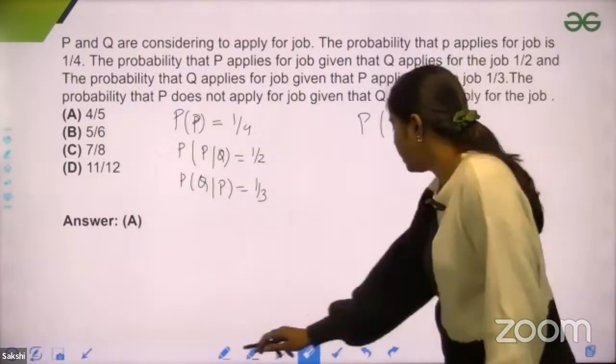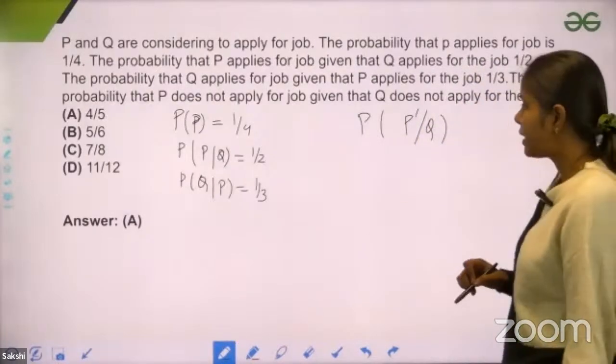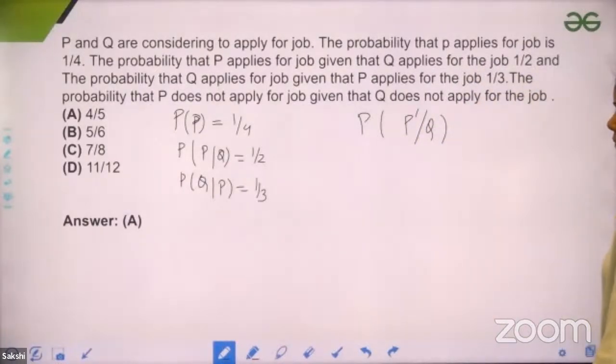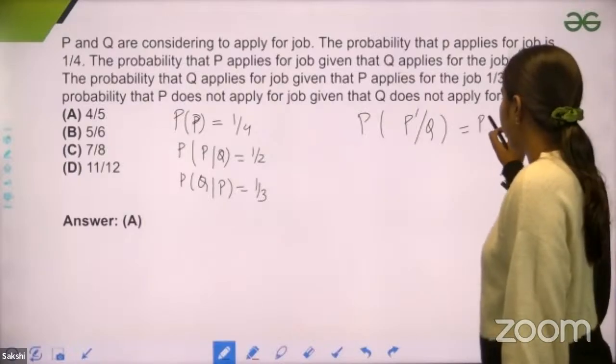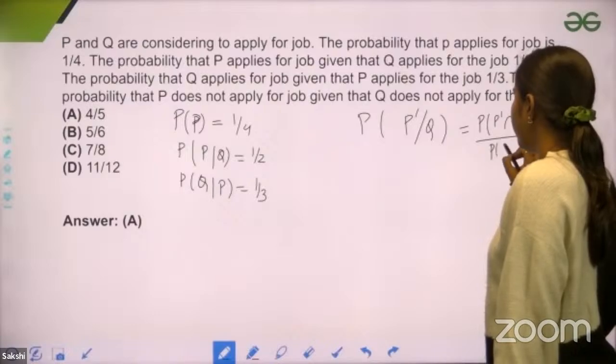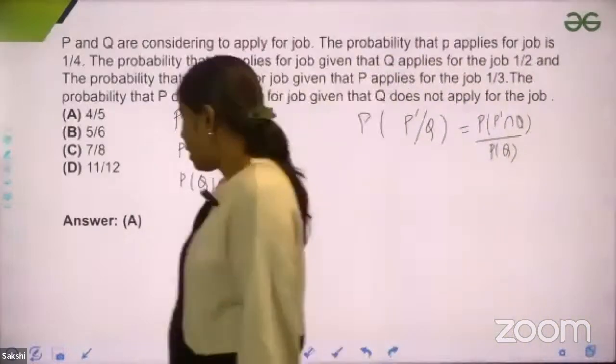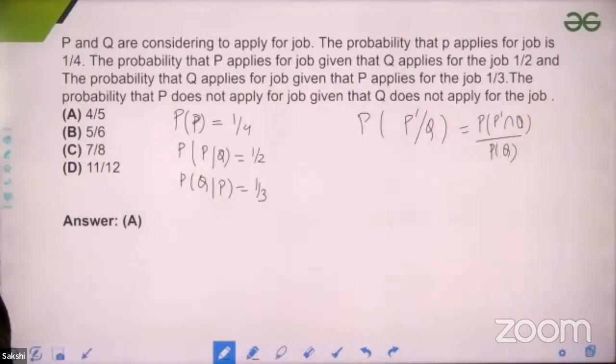So you can write either. I'm writing P dash, right? P does not apply for the job. So how do you get this? You can write this as probability of P dash intersection Q upon probability of Q. That means you want probability of P dash intersection Q. How do you find out probability of P dash intersection Q?